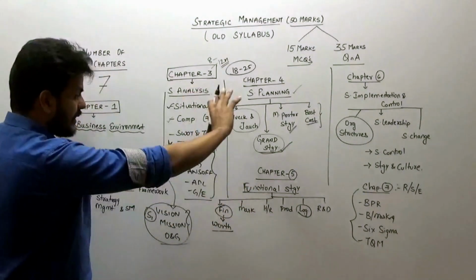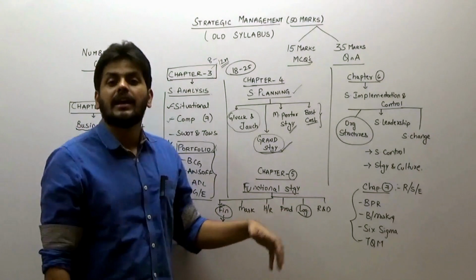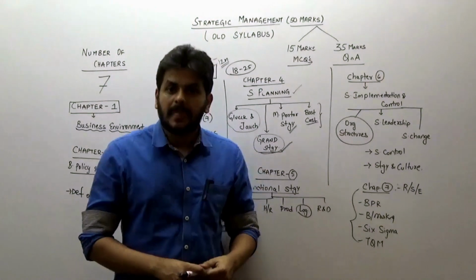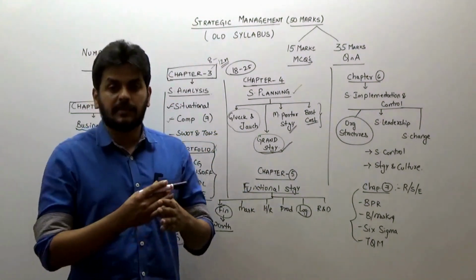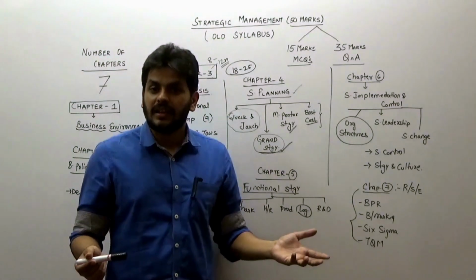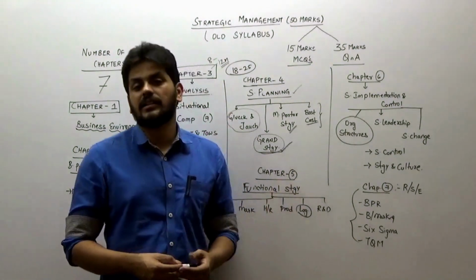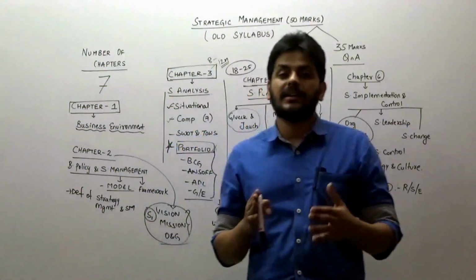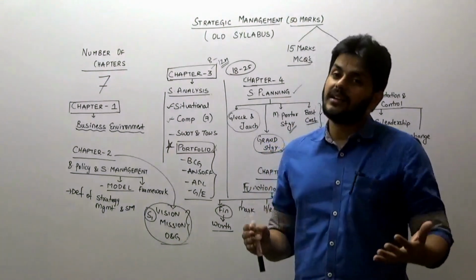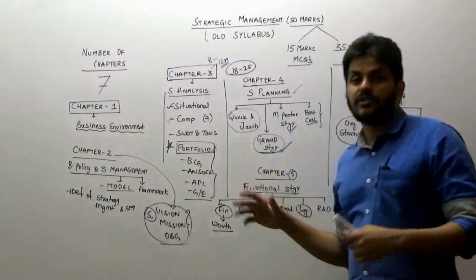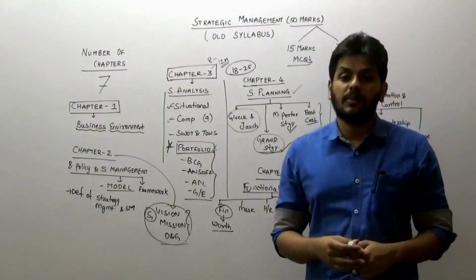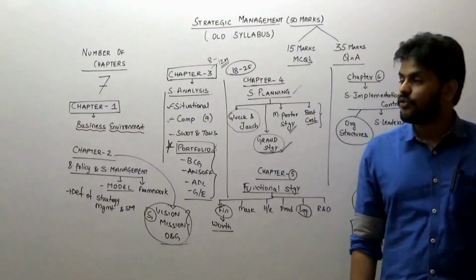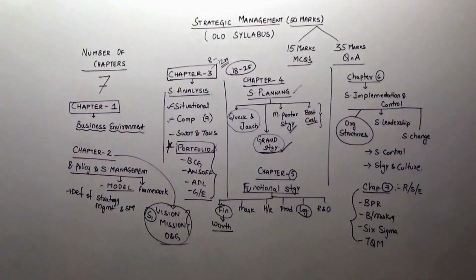Analyzing the syllabus like this gives you a picture of what the flow is, and then you can start off. Once you finish one round of the entire book, you have my revision video for the old syllabus, strategic management, in 57 minutes only. I will leave the link in the description so you can go and watch that thoroughly. The entire syllabus can be revised in less than 1 hour. For that you need to be excellent. Follow this flow because in the revision also I have followed this flow. It will help you much. Okay, so now let us proceed and see our other 50 marks of information technology.